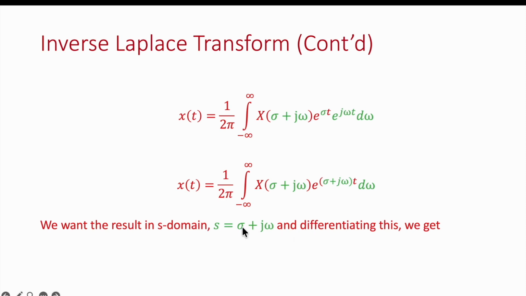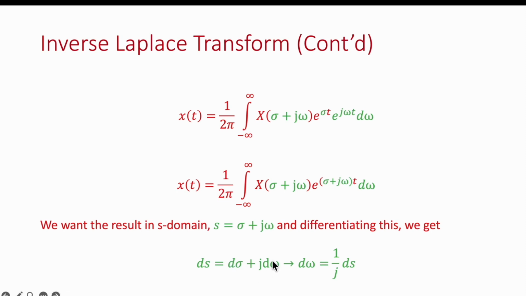And we differentiate both sides, because here you see it is d omega, but we want it in ds. We know the equation of s is equal to sigma plus j omega. So differentiating this equation on both sides, we end up with ds is equal to d sigma plus j d omega, and we know the derivative of a constant is 0.